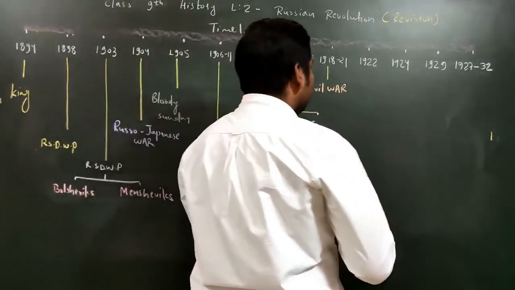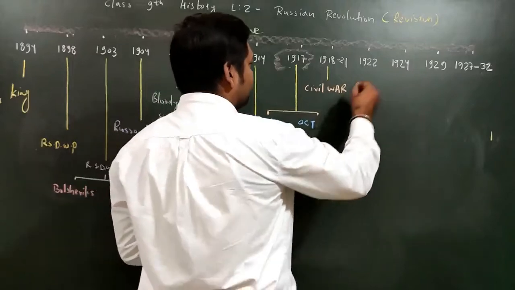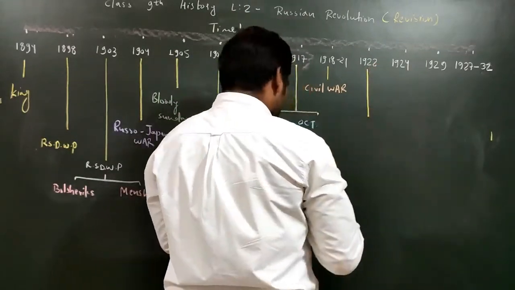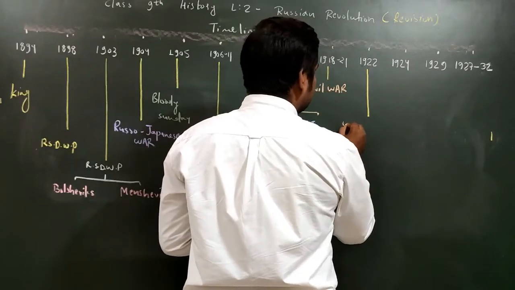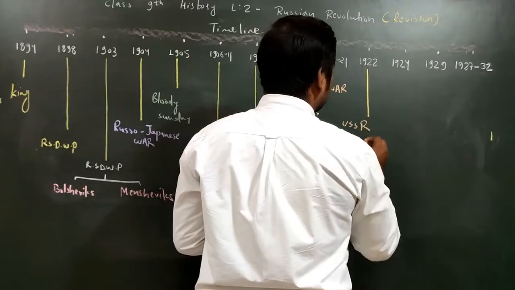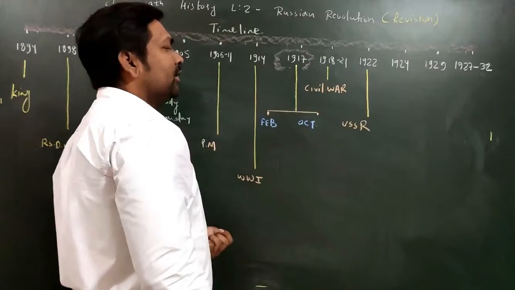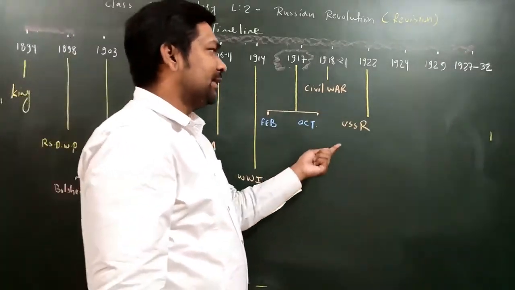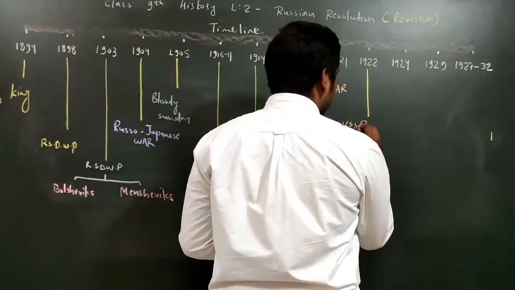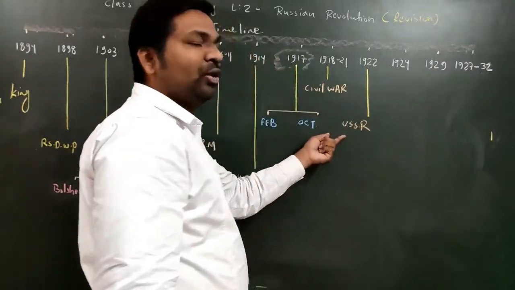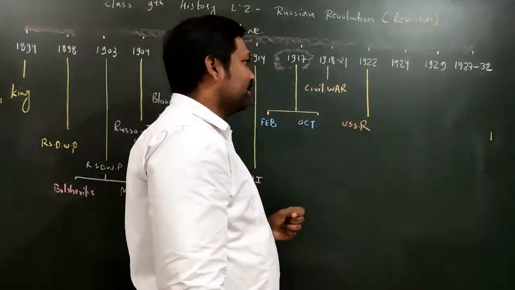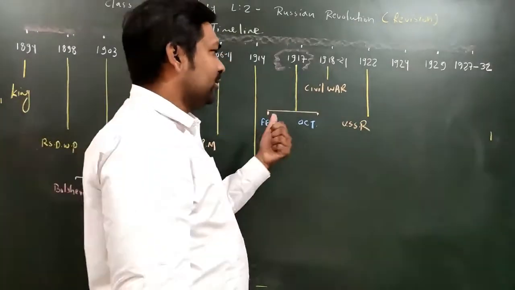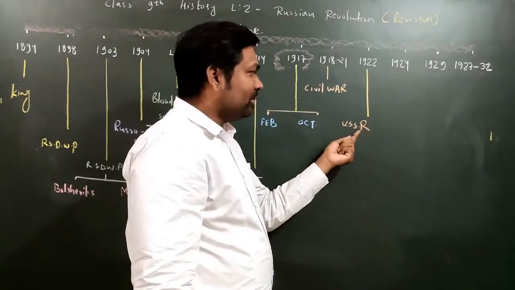So here the name of the new country is USSR, right? I'm just writing here USSR. USSR full form is Union of Soviet Socialist Republic. Okay, Union of Soviet Socialist Republic. I'll tell everything. What is the meaning of Soviet? What is the meaning of socialist? What is the meaning of republic? Everything I'll tell. Okay. As I told you, this is the new country on the basis of socialism.